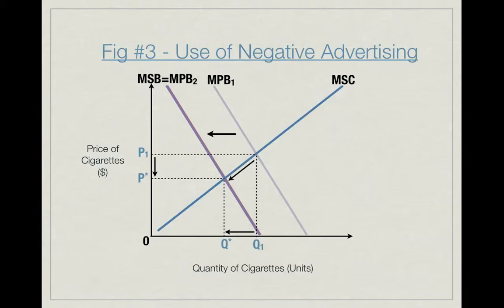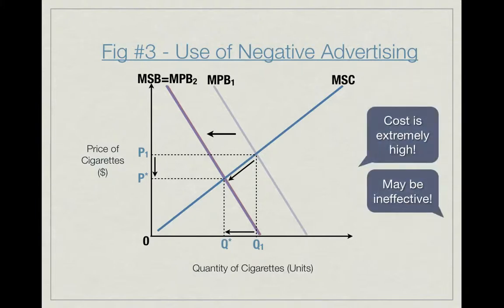However, the cost of advertising may be high. Furthermore, advertising and education may not be effective in reducing quantity consumed. Many young adults are willing to accept the dangers of the demerit good and are not greatly affected by the government's effort in education and advertising.